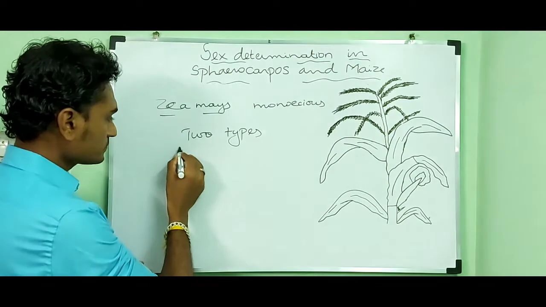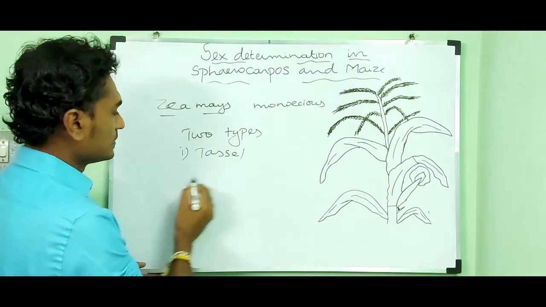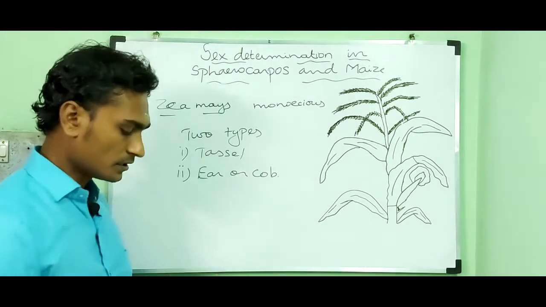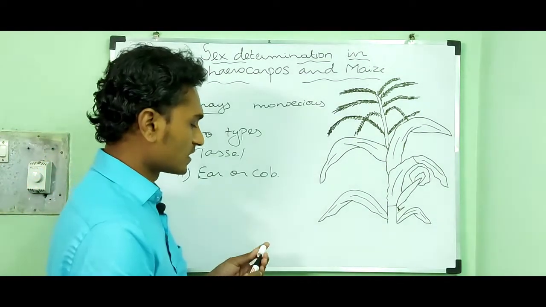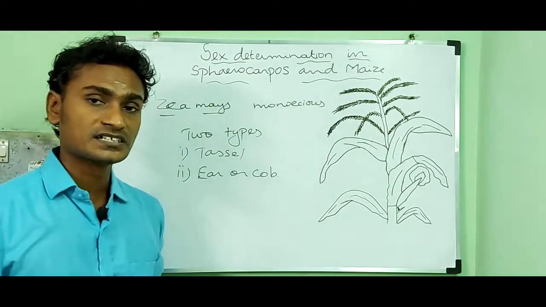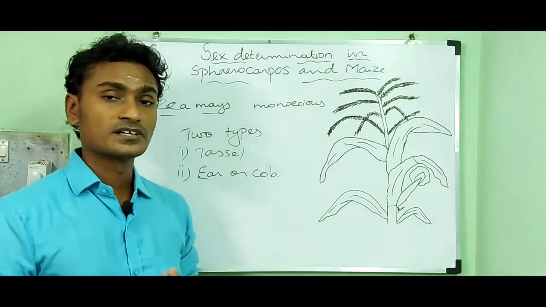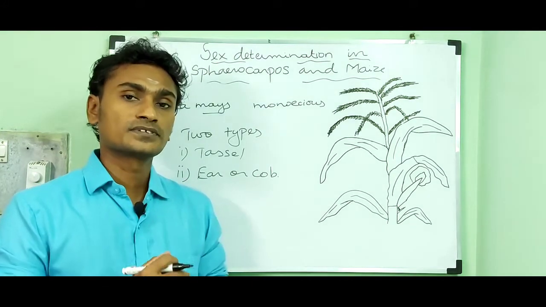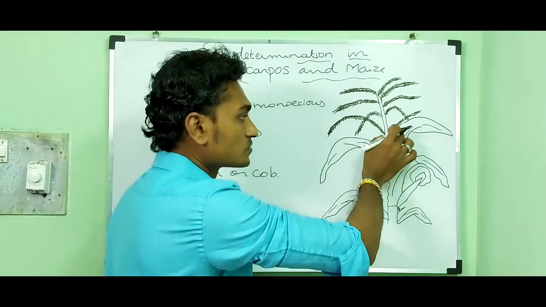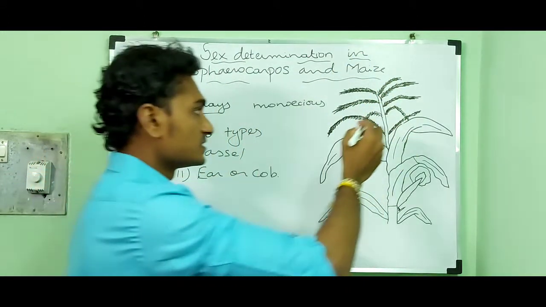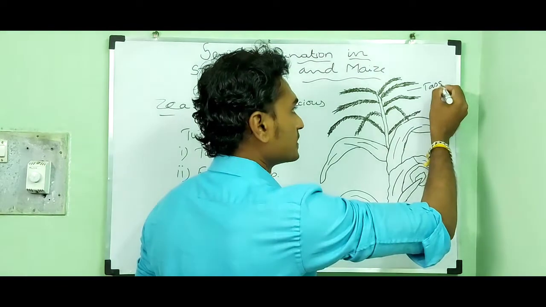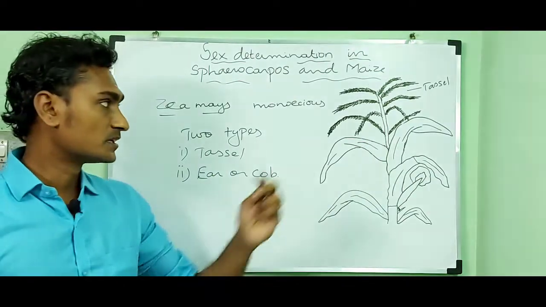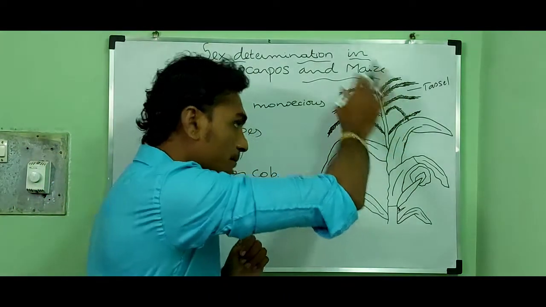They are tassel. Then the second one is ear or cob. So the terminal inflorescence which bears staminate flowers develops from the shoot apical meristem, and they are called as tassel. So that is the male flower. That male flower develops from the shoot apical meristem.